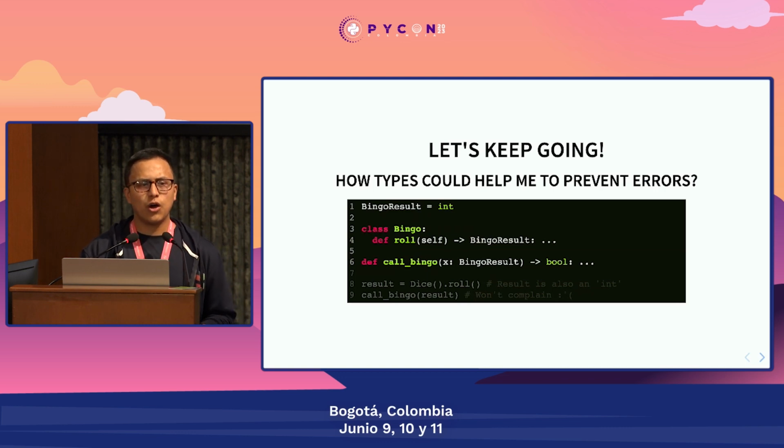But okay, now how can types help me even more? Here I have an example. I have this class called Bingo that has the method roll, and it returns a BingoResult. And BingoResult under the hood is just a type alias for an int.